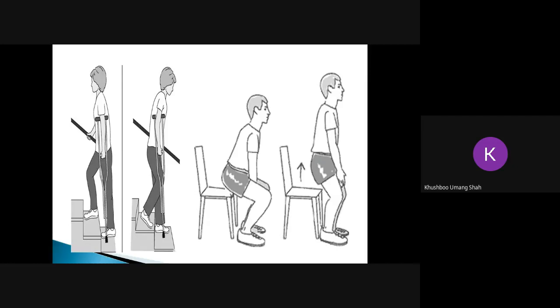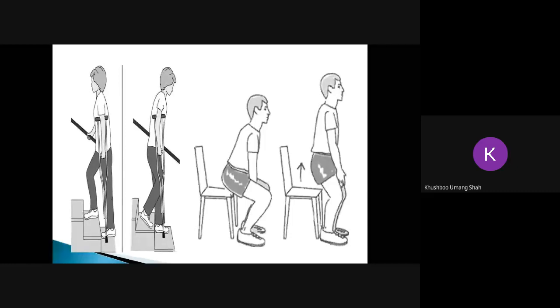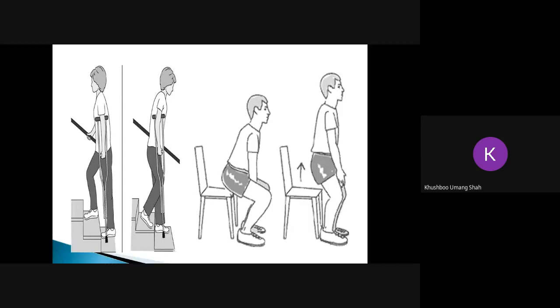The second picture you can see is the sit to stand. You can ask the person to do sit to stand, so good knee control will be developed. The person can also do flexion extension of the knee in sitting position. That is how you can increase your knee flexion also in the maximum protective phase. Next slide.